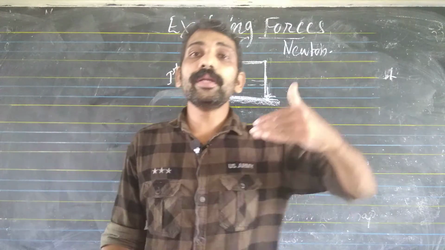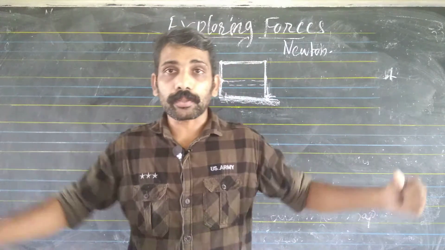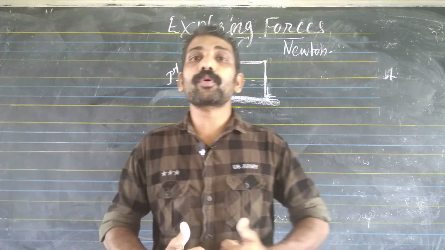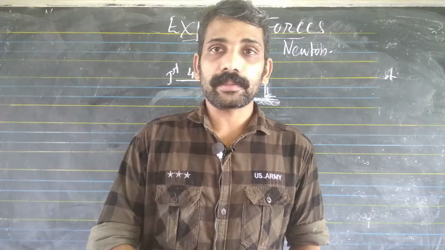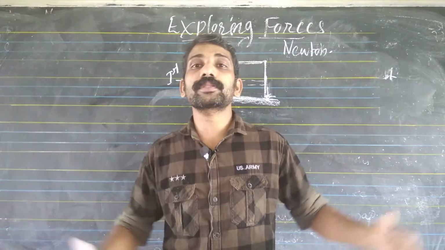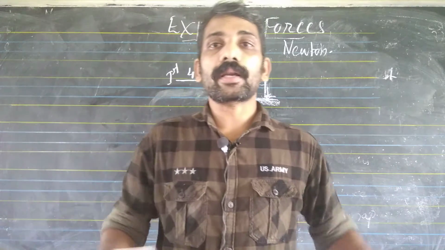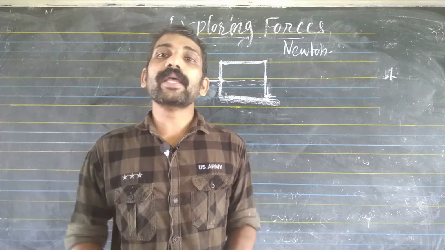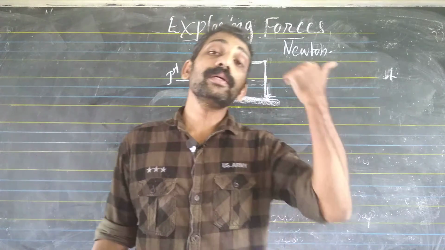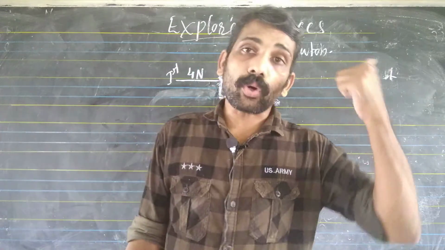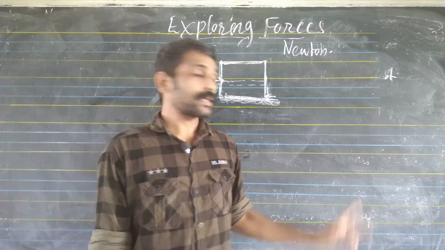How is the total force 0? Two forces that are opposite are cancelled. Opposite forces are cancelled, so the box is not moved and the total force on the object is 0.